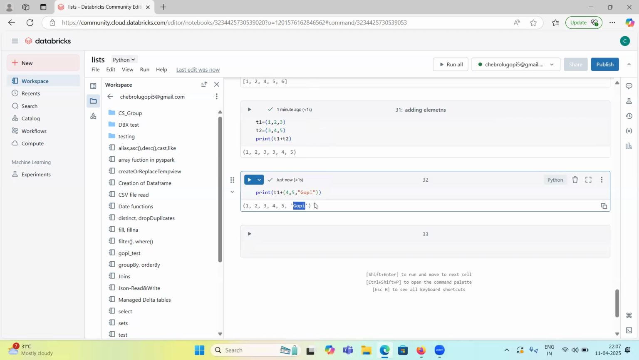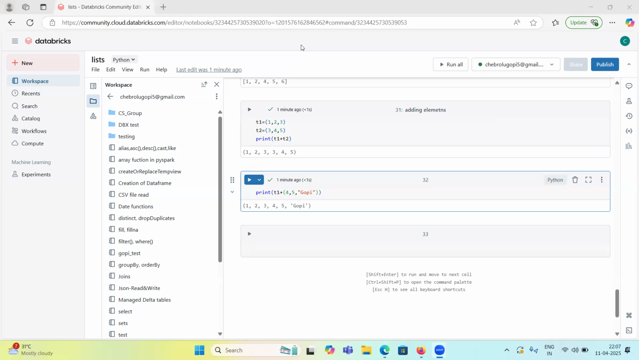So tuples are immutable, right? We cannot modify them. So how will we do it? You will convert it into a list and you can delete from there. Okay.